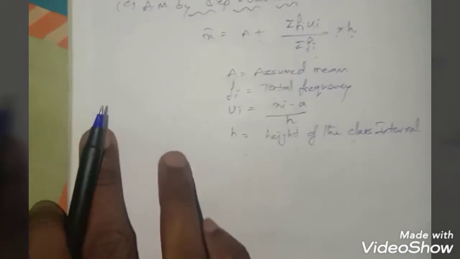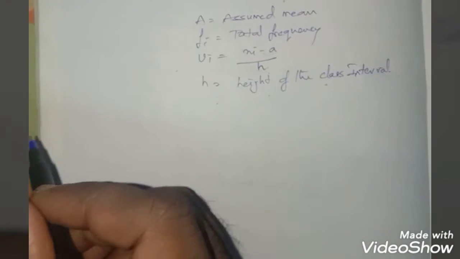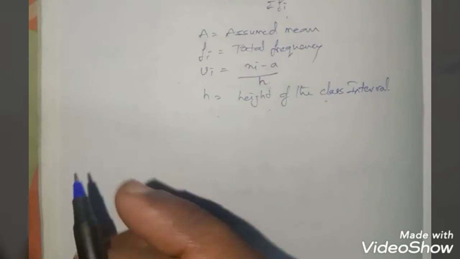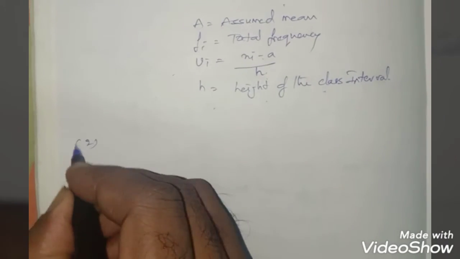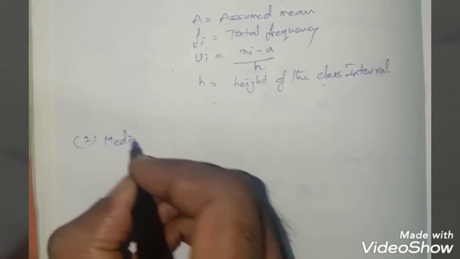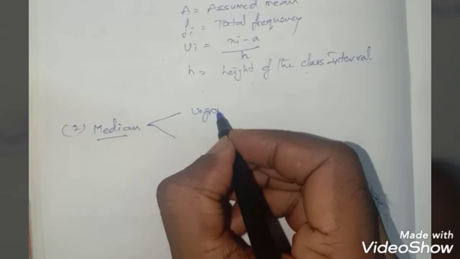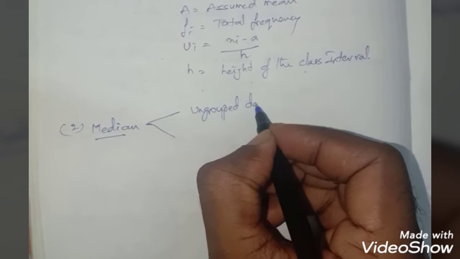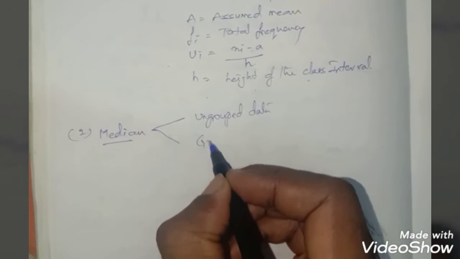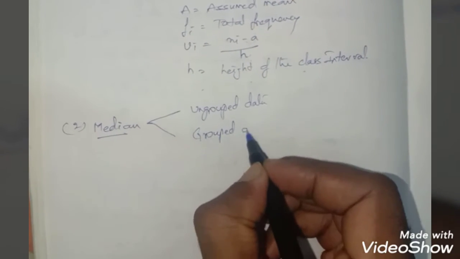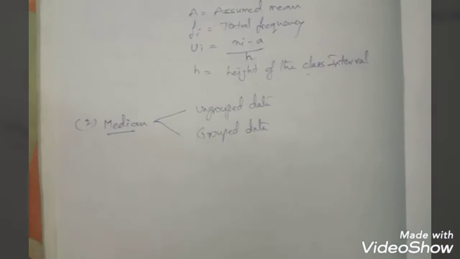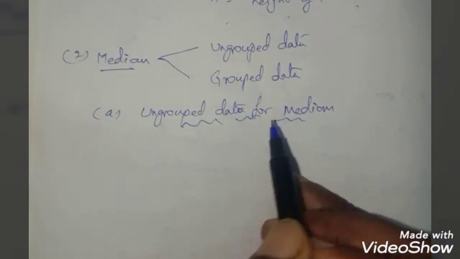Now we are going to learn about the formulas related to median, right? That is the second formula, median. So here also we are dividing into two parts: one is ungrouped data, and the next one is grouped data. Okay, so ungrouped data for median.